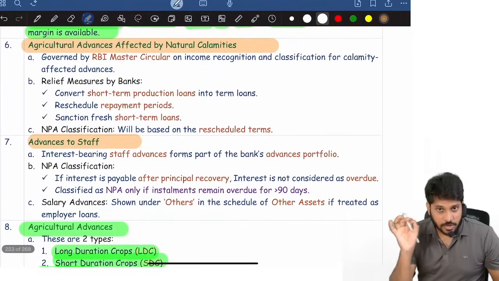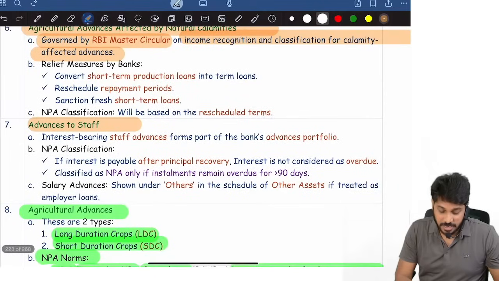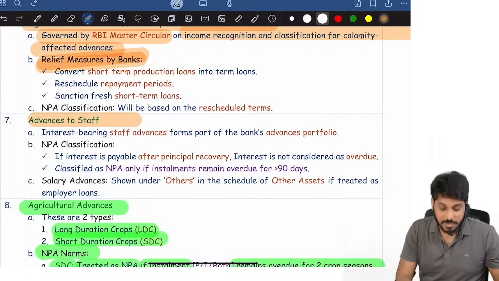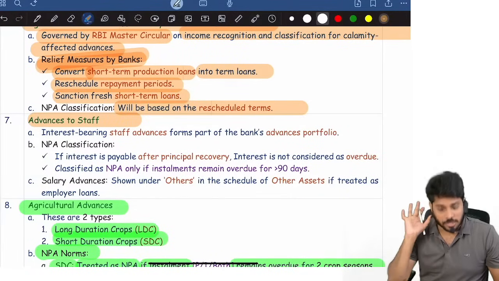If at all an agriculture loan is given but there is a natural calamity, it is governed by the RBI Master Circular on IRAC for calamity-affected advances. What the circular says about relief measures by the bank: the bank can convert that production loan into a long-term loan, reschedule the repayment period, or sanction a fresh short-term loan. NPA classification will be as per the rescheduled terms.